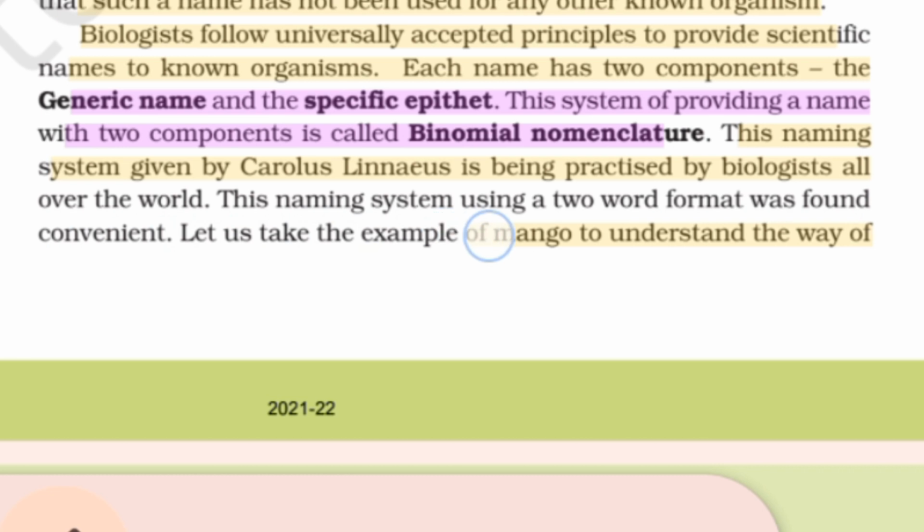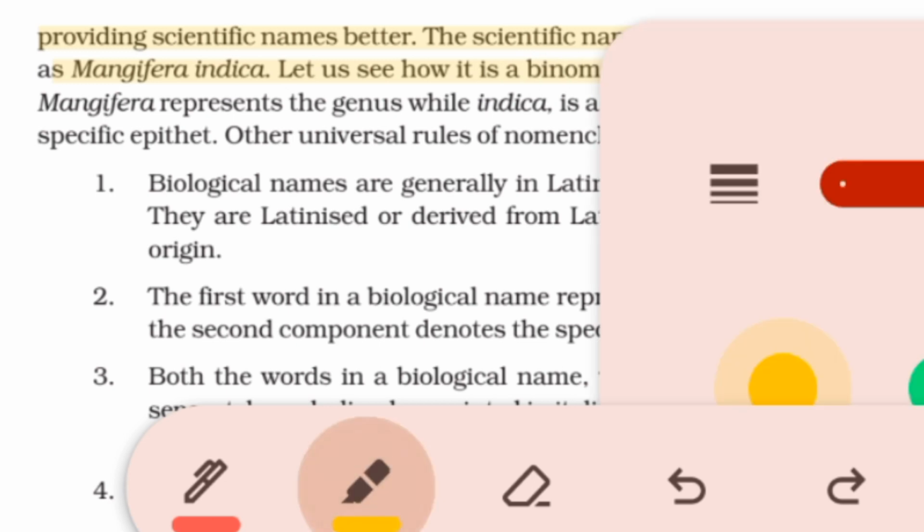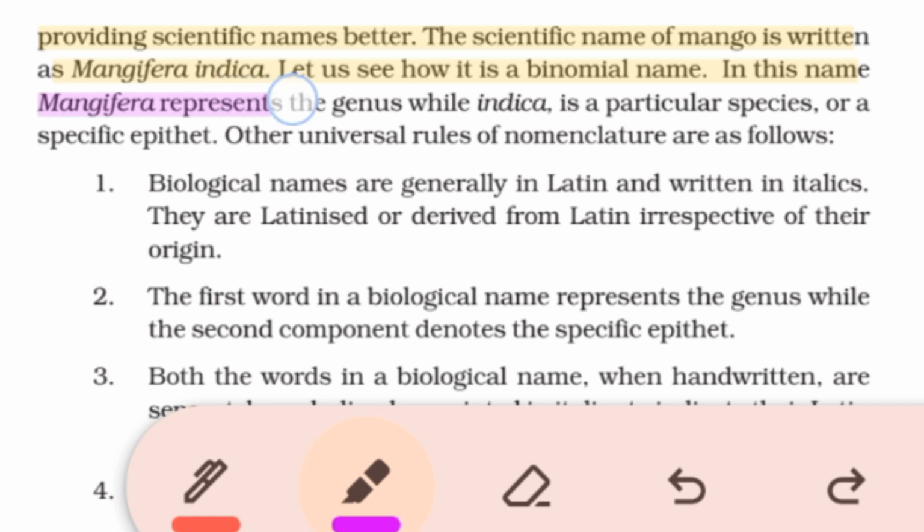Let us take the example of mango to understand the way of providing scientific names better. The scientific name of mango is written as Mangifera indica. Let us see how it is a binomial name. In this name, Mangifera represents the genus while indica is a particular species or a specific epithet.